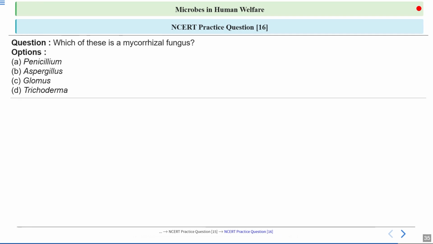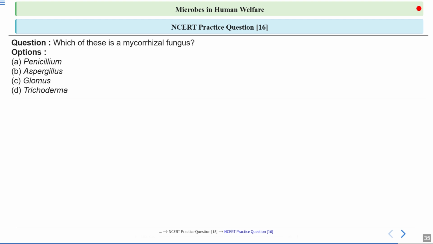Next question, which of these is a mycorrhizal fungus? So the term mycorrhiza, what does this mean? Myco means fungus, rhiza means roots. So these mycorrhizal fungi are a special type of fungus that form a partnership with the plant roots. Here both the partners benefit in a symbiotic association. Fungus is benefited, plant is also benefited.